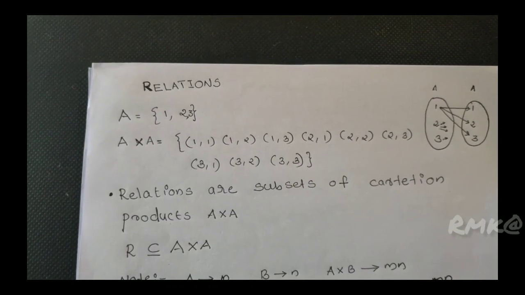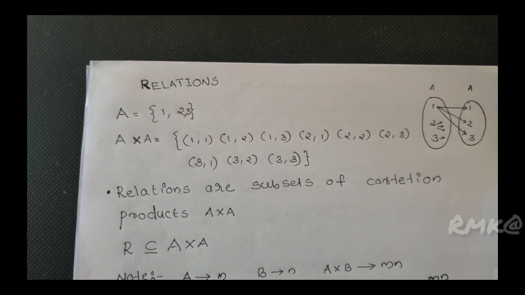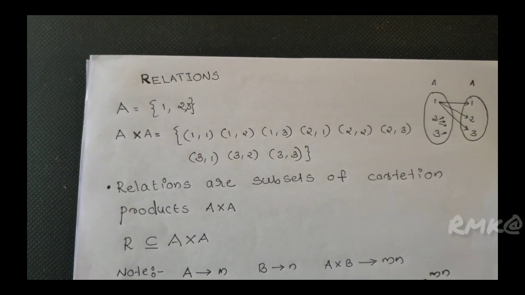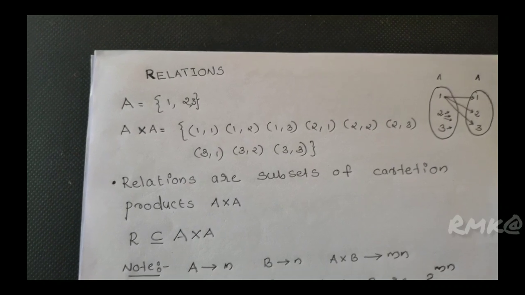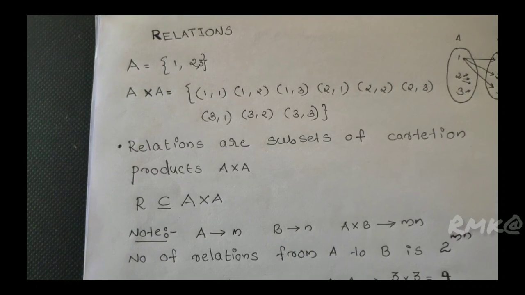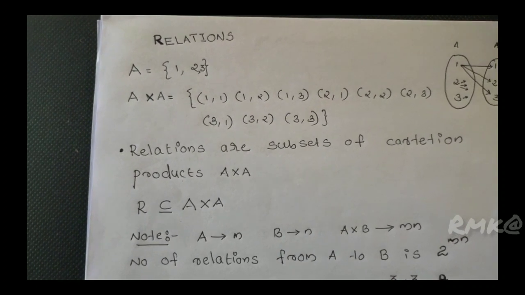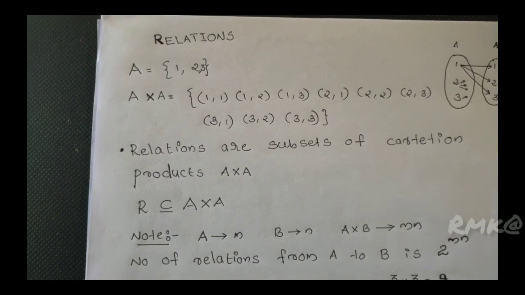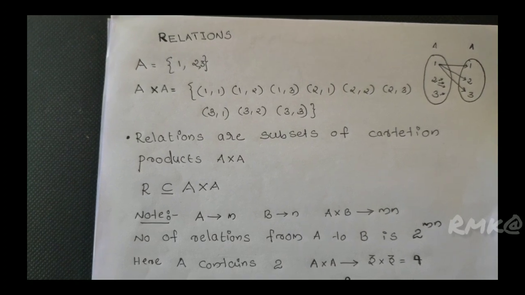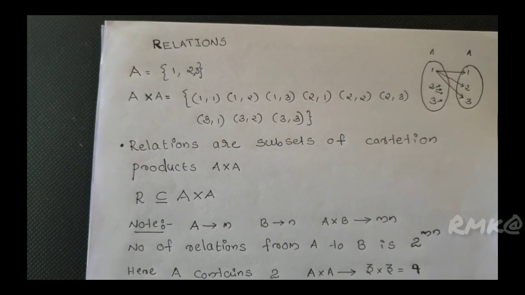Relations are subsets of Cartesian products. That is, relations are subsets of the Cartesian product A cross A. R is a subset of A cross A. Note that if A contains M members and B contains N members, A cross B contains M into N members. The number of relations from A to B is 2 raised to MN.